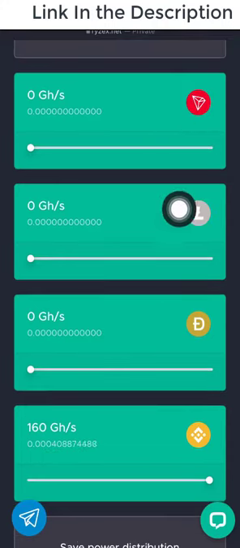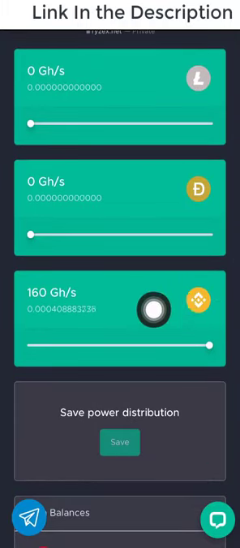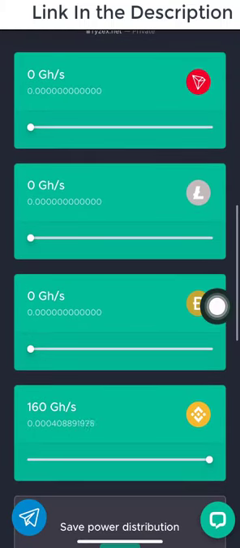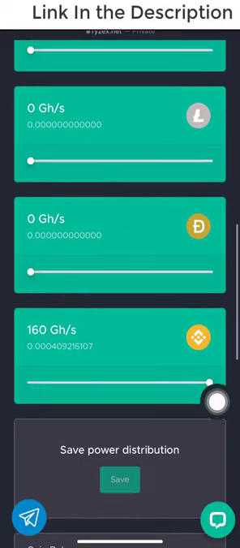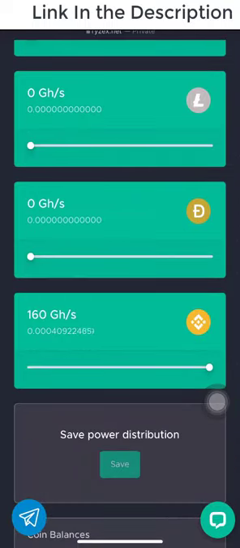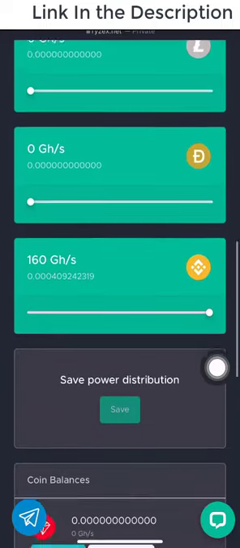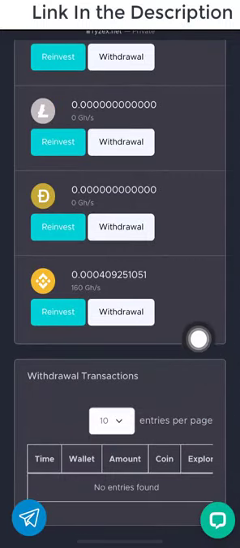Everyone can mine TRS, Litecoin, Dogecoin or BNB. I prefer BNB, that is why I'm mining BNB. And please, you can also mine the 4 coins at the same time. You can just drag each of them to the middle and all the 4 coins will be mined at the same time. But in order to get the most out of this website, you have to focus on 1 coin at a time. That is why I'm currently focusing on BNB. In your case, you can also choose to focus on any of these coins and then you can begin to mine.